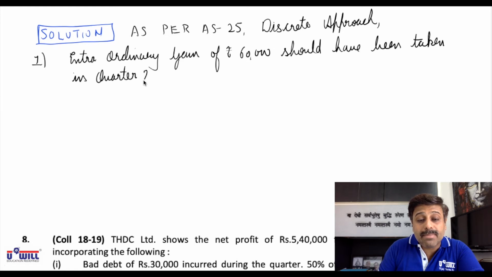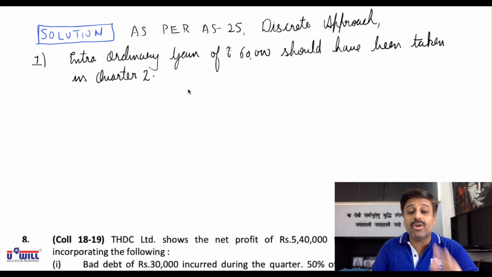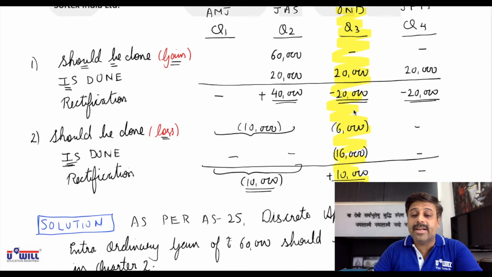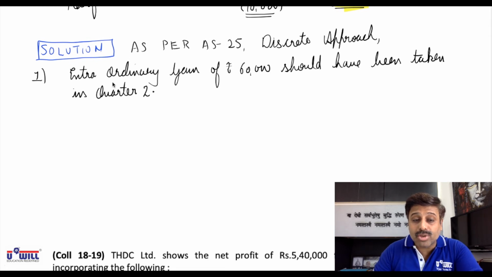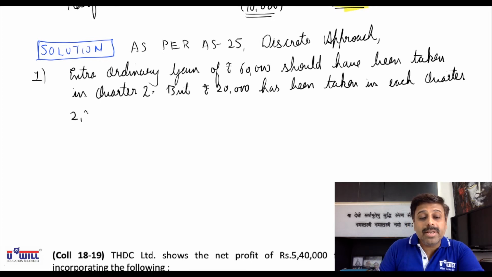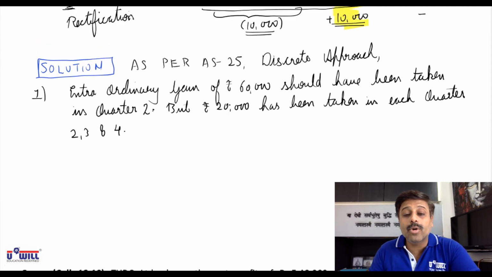You have to explain this. Okay, this is the main part of your solution. Theoretically, you have to explain what you are supposed to do, what you have done, and how you rectify. Now, what we have done, 20,000 we have taken in quarter 2, 3 and 4. As per discrete approach, extraordinary gain of 60,000 should have been taken in quarter 2. But rupees 20,000 has been taken in each quarter 2, 3 and 4. Okay, now what will we do to rectify?